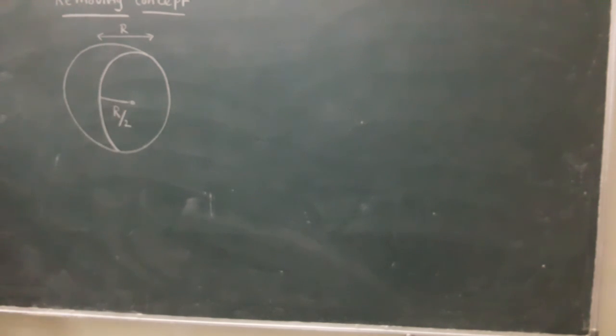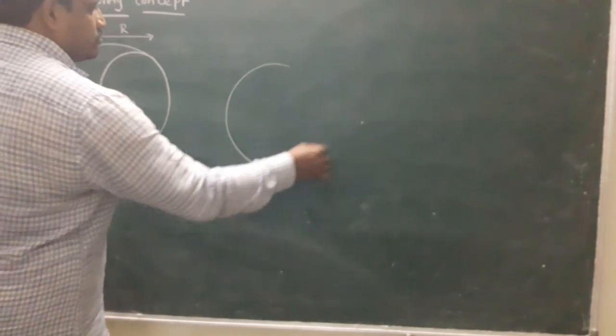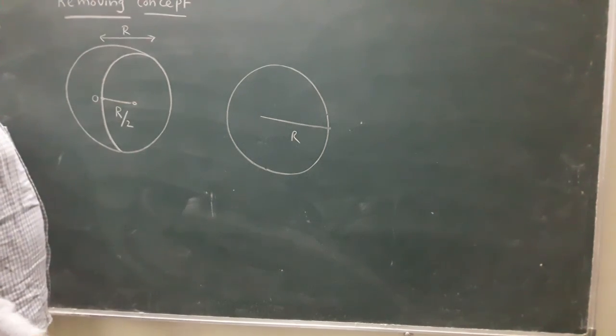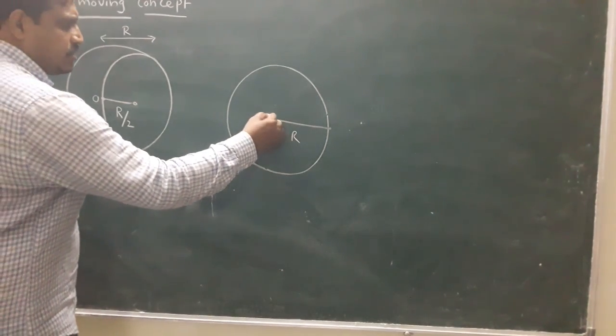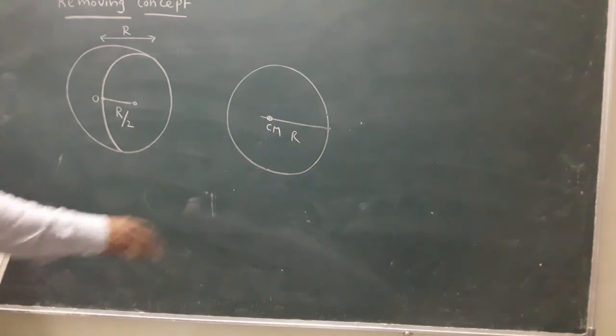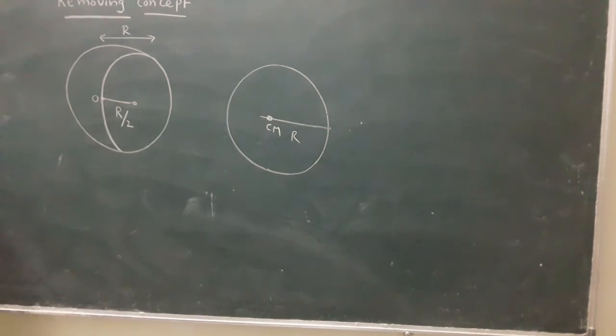R. For example, I take the origin here. The question is to find the new position of the center of mass. Once again, this is the disc of radius r. What is the location of the center of mass? At the center. But here some part is removed. The question is to determine the new position of the center of mass.